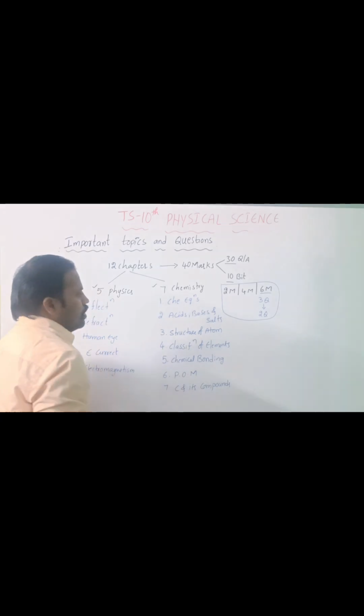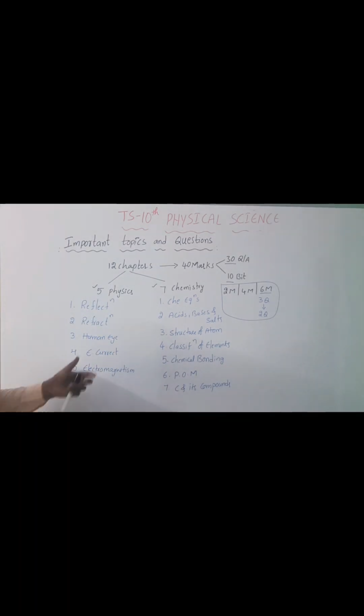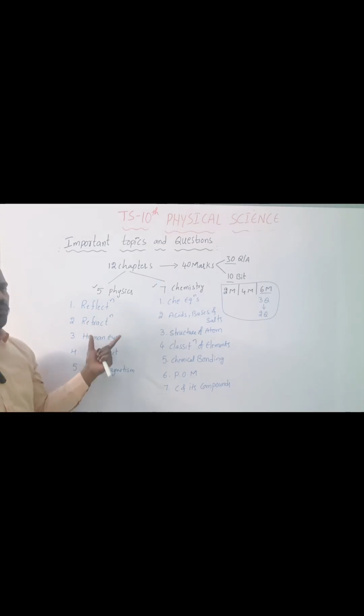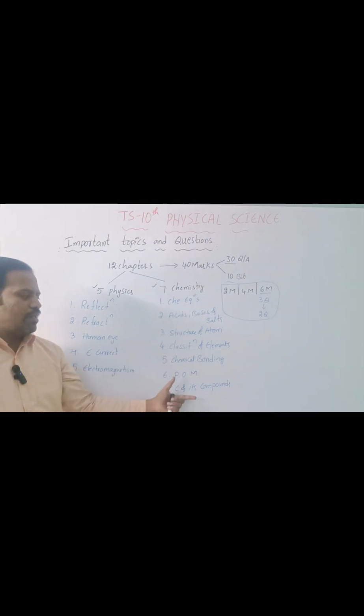These are the 12 chapters of physical science. Physics is 5 chapters, chemistry is 7 chapters.